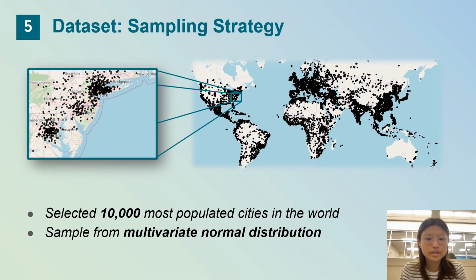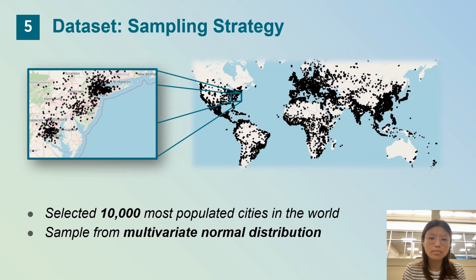In order to ensure that our dataset captures mostly human settlements, we selected the 10,000 most populated cities of the world and sampled coordinates from multivariate distributions centered at each city. We're doing this because we want to track how the man-made facilities are affecting and being impacted by climate change. We also weighted the cities based on population so that more samples are generated from cities with denser population.